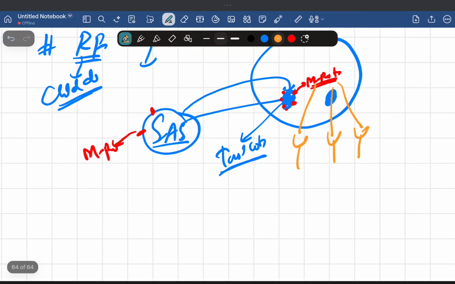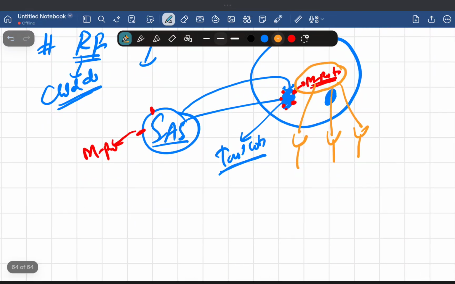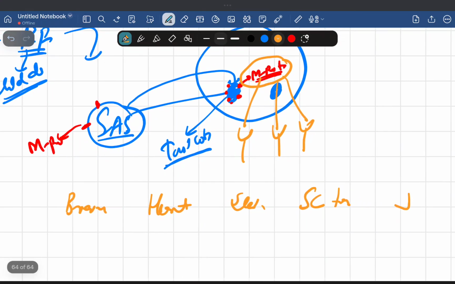But the problem is M protein, this antigen, is also present in 5 organs: in the brain, heart, skin, subcutaneous tissue, and then joints. This M protein is present also there.